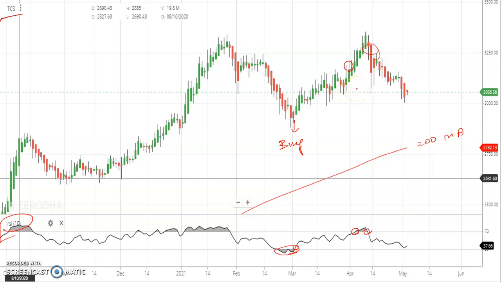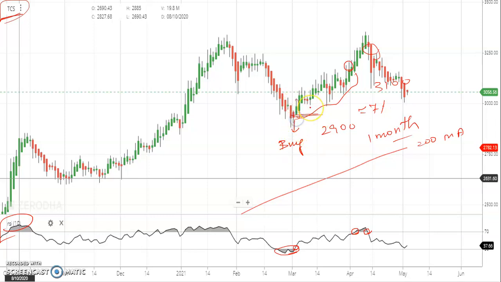It depends on your risk appetite, but just see how long it went. It went from 2900 to 3100. How many percent? Close to 7% in a span of March to 1 month. Simple, guys. And I'm not asking you to trade in any unknown stocks. It's TCS, which by market cap is always in the top 3 or 5. Just buy. Even if it goes wrong, we have a stop loss, and the stop loss is very low.